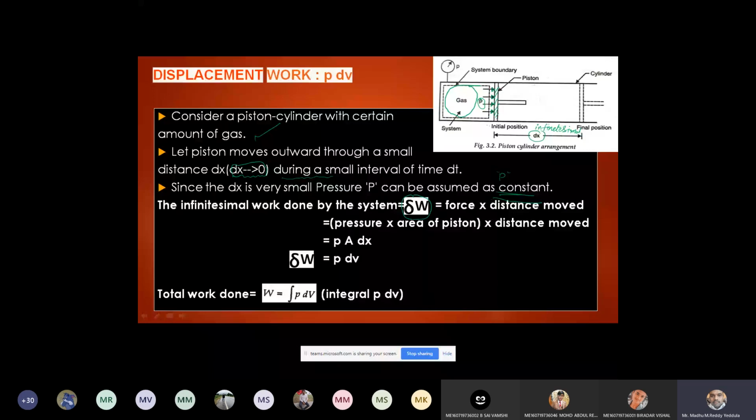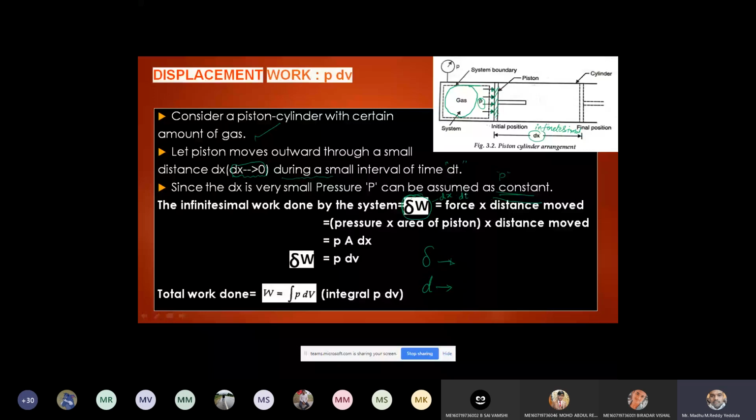I'll explain in detail why I wrote delta instead of d. For time I'm using dt, for distance I'm using dx, but for the work I'm using the delta symbol. There is a difference between delta and d, right? I'll tell you what is delta and what is d in coming slides. Now here delta W is the work done for the movement of the piston through distance dx, in time dt, due to the pressure P acting.